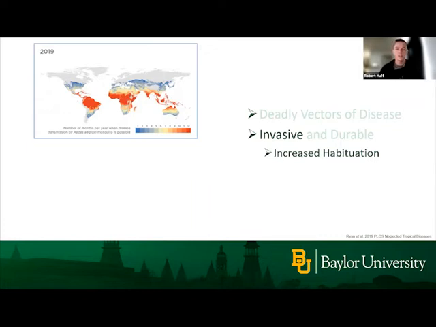So what I'm showing you here is, let me see if I can get a little pointer real quick. There we go. Can you see that pointer? I'm going to take that as a yes. So what we're seeing here is the distribution of Aedes aegypti mosquitoes throughout the world. So the hotter the color, the more months throughout the year in which they're able to transmit disease.